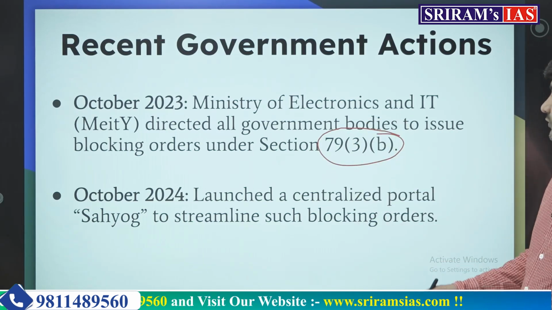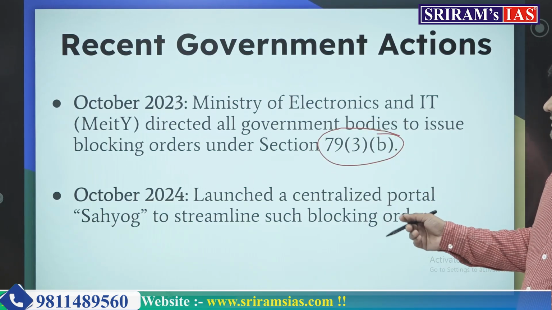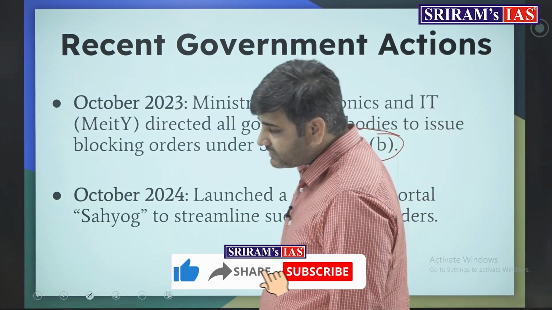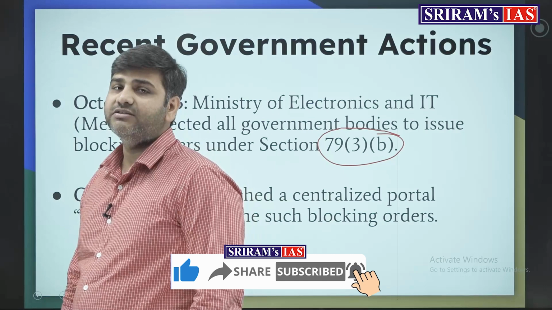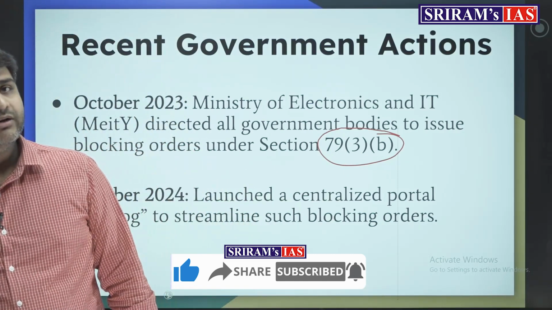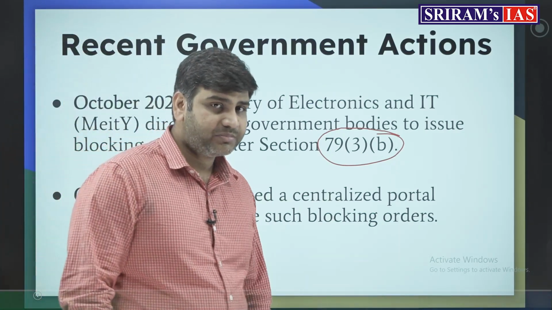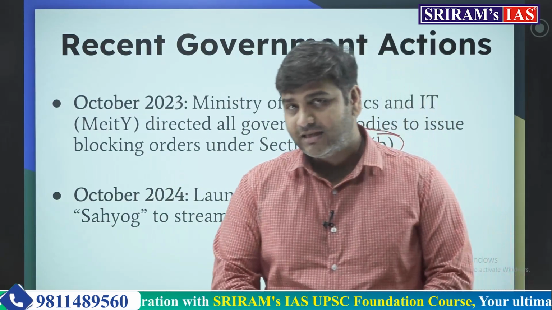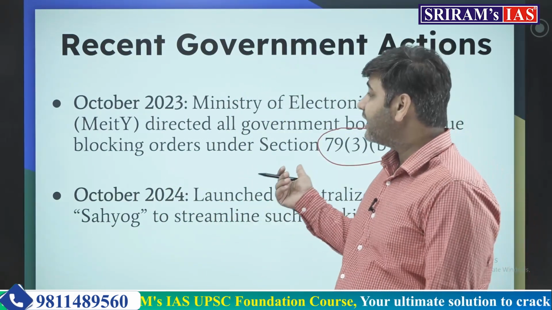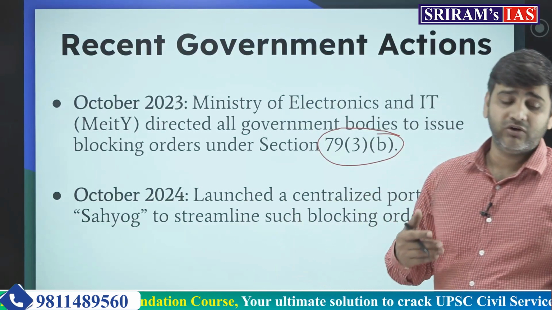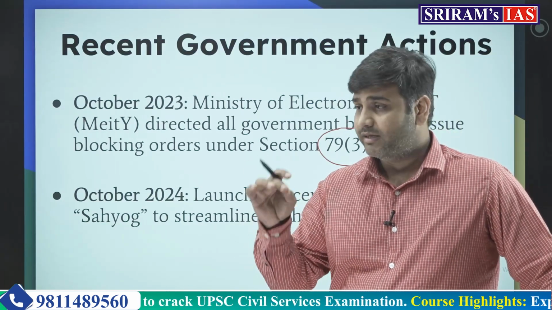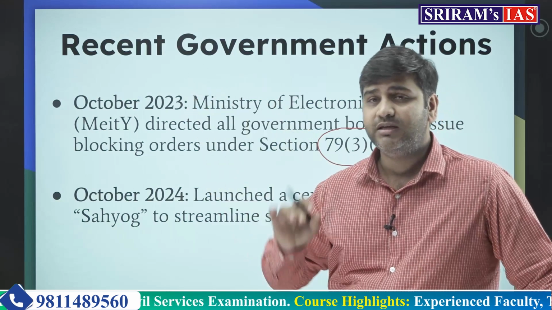In 2024, it launched a centralized portal, Sahyog, to streamline such blocking orders. So on a mass level, the government is trying to block content on intermediary apps and websites such as Twitter, such as X, and this is considered an infringement on the right to freedom of citizens, and that is the reason why X has approached the High Court.